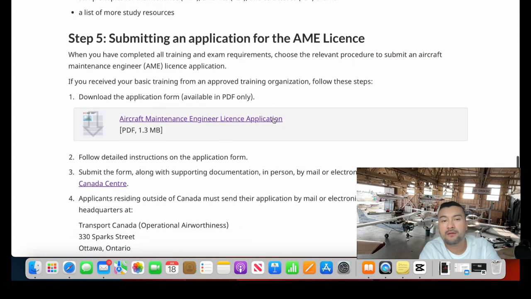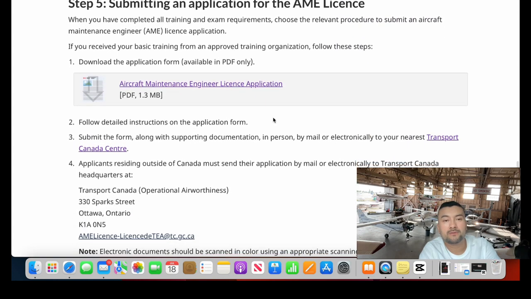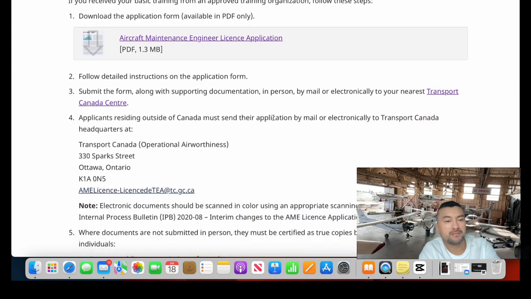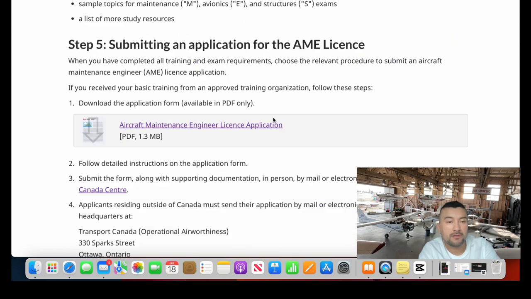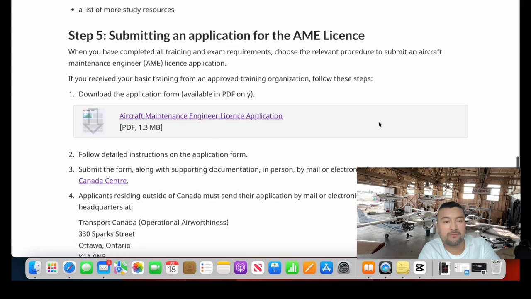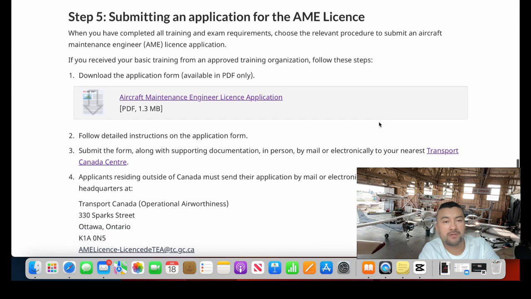Step 5, as they describe it, is submitting an application for the AME license. They give us a step-by-step process to do that. When you have completed all training and exam requirements, choose the relevant procedure to submit an aircraft maintenance engineer AME license application. So you think that if you complete all the steps that they say, now you can submit an application.